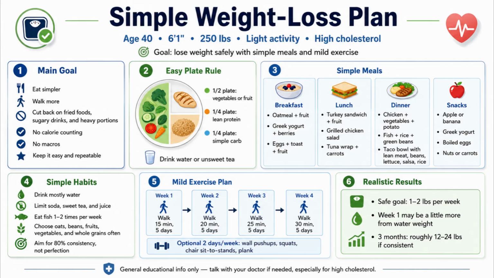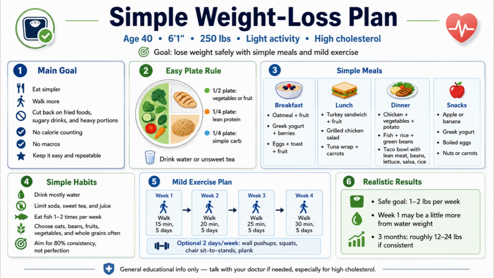Next is the easy plate rule. This is one of the simplest ways to eat healthier without tracking anything. Half your plate is vegetables or fruit, a quarter is lean protein, and the last quarter is a simple carb like rice, potatoes, or pasta. And for drinks, stick with water or unsweet tea. That alone makes a huge difference.